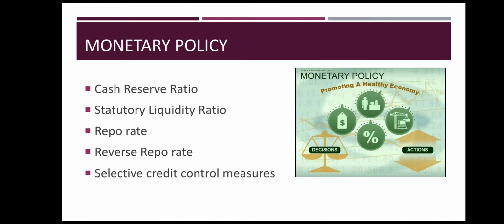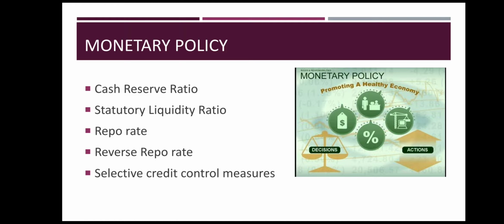Next, similarly we have the statutory liquidity ratio, which is also termed SLR. Now commercial banks have to keep a reserve of their deposits in certain securities. Cash reserve ratio is where you have to keep cash as a reserve with RBI. When it comes to SLR, the statutory liquidity ratio, here you have to keep a certain amount of your deposit in some securities, in some government or RBI issued securities.